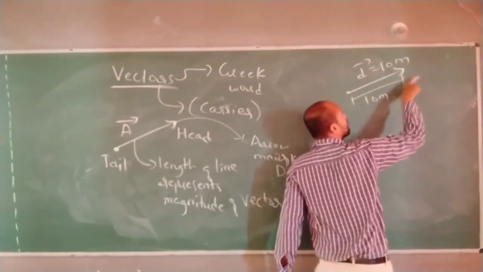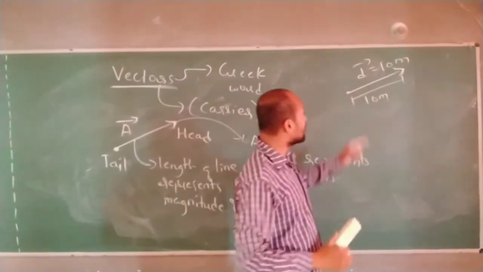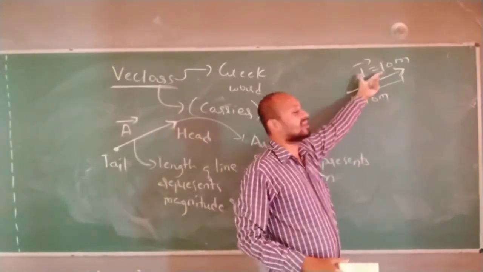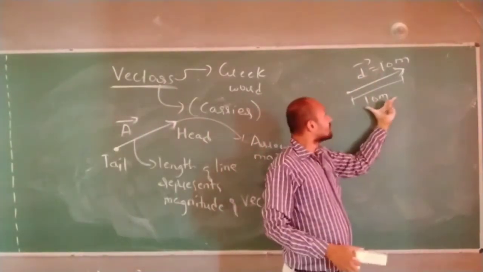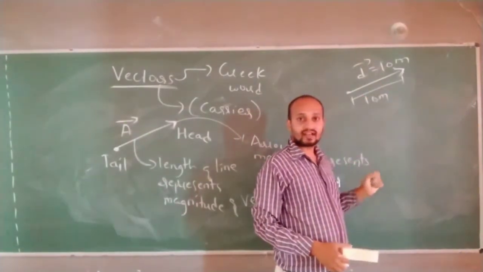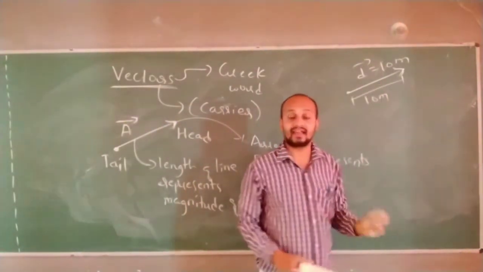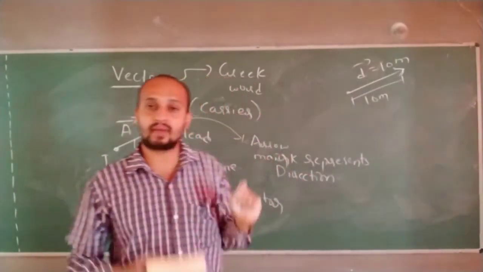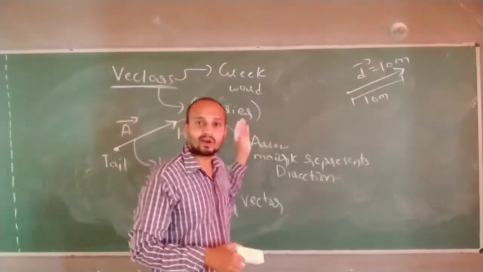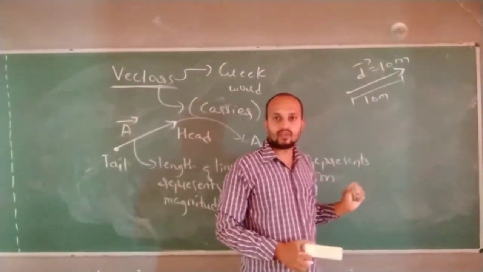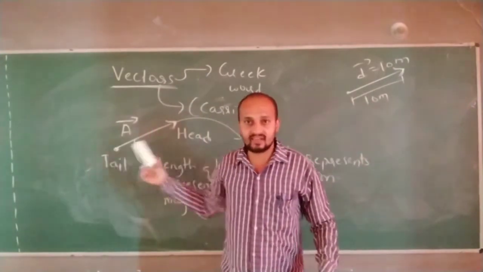Are you understanding? The arrow mark represents the direction. I will assume that this length of the line is 10 meter, because I cannot draw a 10 meter line there. If I draw a 10-meter line, this board is nearly 1 meter.